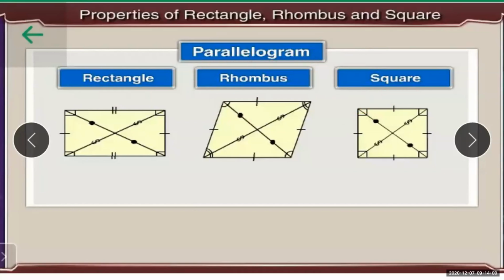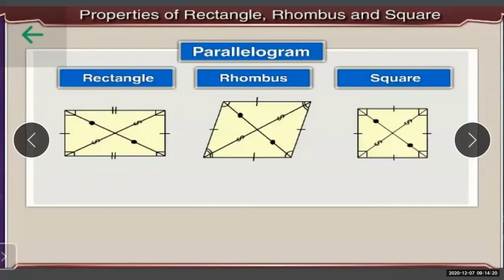Why? Because the basic definition of a parallelogram is what? That a pair of opposite sides should be parallel. So here in the rectangle you can see the pair of opposite sides is parallel. So this particular rectangle or any rectangle is a parallelogram.